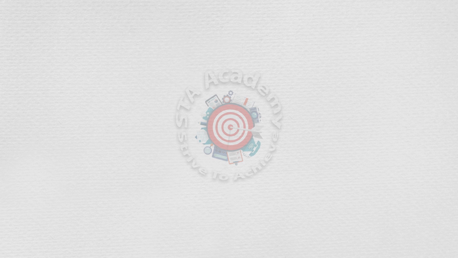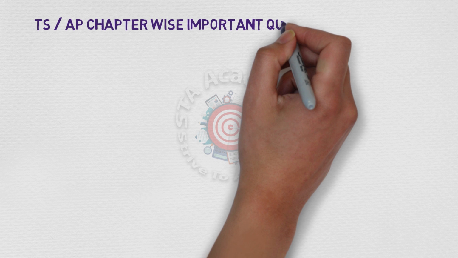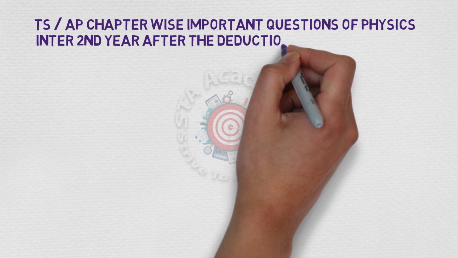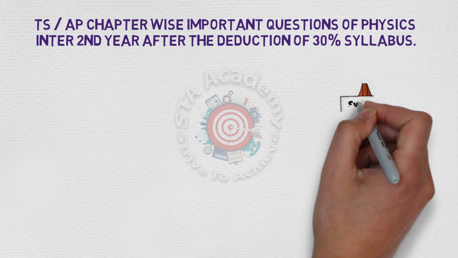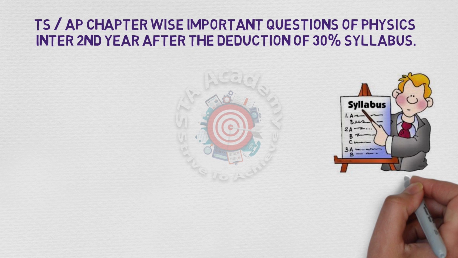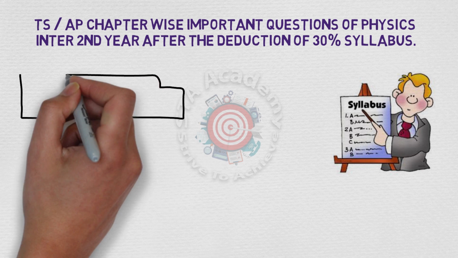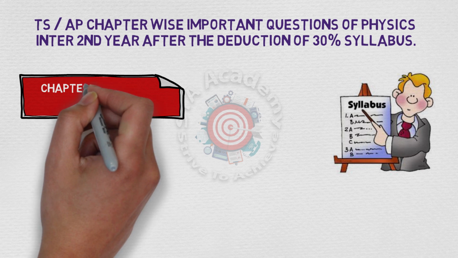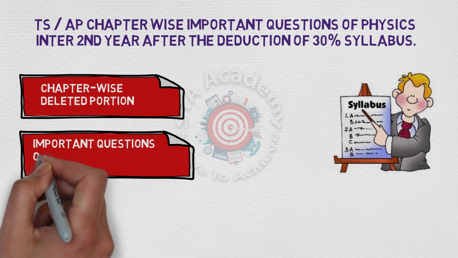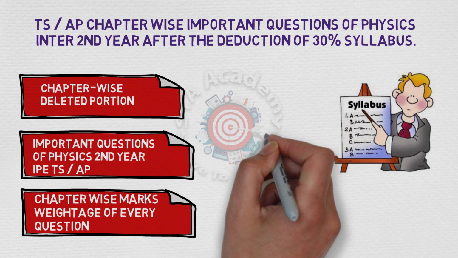Welcome to ST Academy. Today we are going to discuss the chapter-wise important questions of physics for inter second year after the reduction of 30% of the syllabus. As we all know, the Board of Intermediate has reduced its syllabus by 30%. Students are eagerly waiting to know what the important questions of physics for IPE 2021 are. In this video, we will put light on the deleted chapter-wise portion and important questions of physics that will be helpful for you to get maximum marks in your upcoming exam.